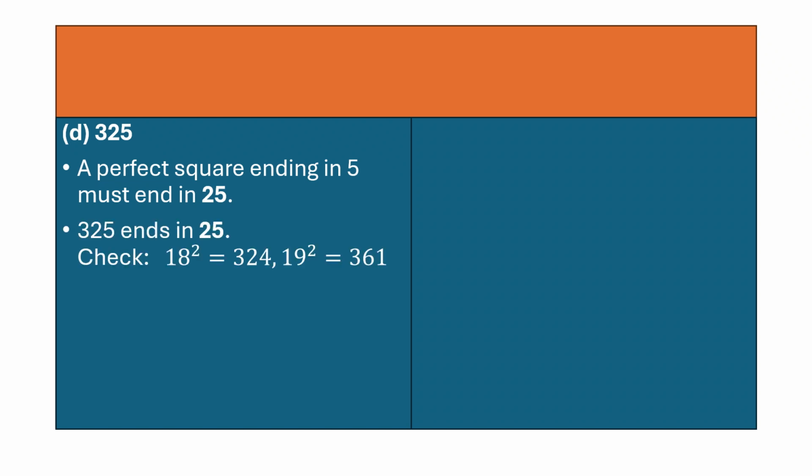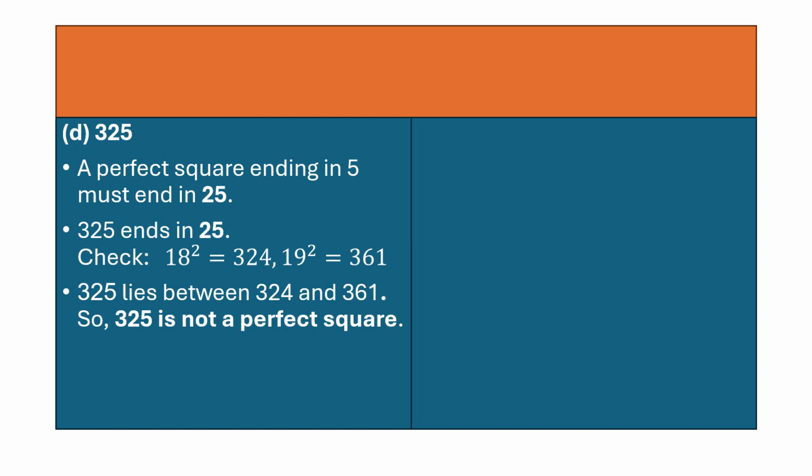Let's take next question, 325. Now here, if you see, a perfect square ending in 5 must end in 25. Now here, 325 is ending in 25. So if you want to check it, you can check also. 18 square is what? 324. 19 square is what? 361. So 325 lies between 324 and 361. So 325 is not a perfect square.